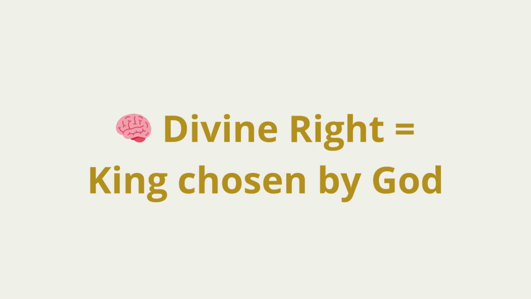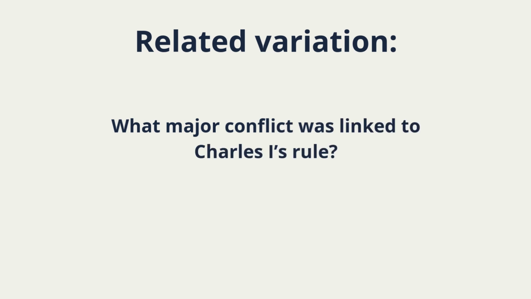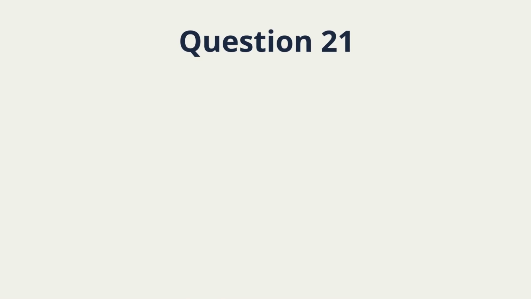Now encode it clearly. Divine right equals God chooses the king. Simple. Related variation: what major conflict was linked to Charles I's rule? The English Civil War.